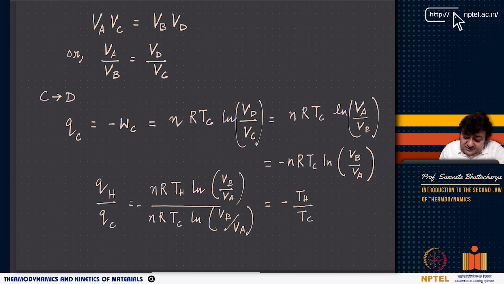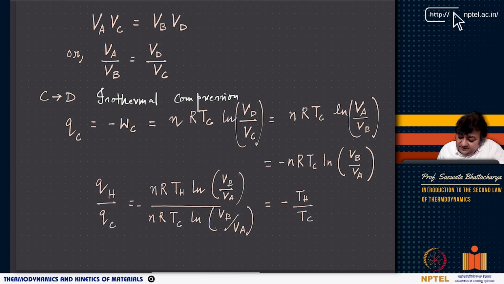Now, QC is equal to minus WC, which is again an isothermal process, an isothermal compression from VC to VD. Now for QC, the same formula, taking an ideal gas, I get nRTC ln VA by VB. So QC is minus nRTC ln VB by VA.